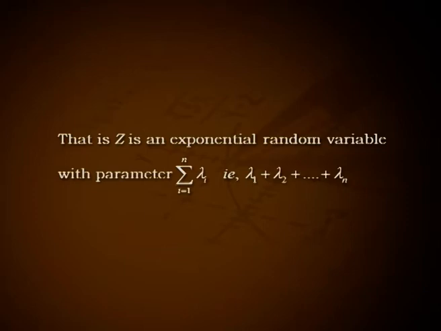plus lambda n. Problem: show that for an exponential random variable with PDF f of x equal to 1 by sigma e raised to minus x by sigma for 0 less than or equal to x less than infinity, sigma greater than 0, the interquartile range is sigma log 3 to the base e. Solution: the interquartile range equals Q3 minus Q1, where Q3 and Q1 are the third and first quartiles.